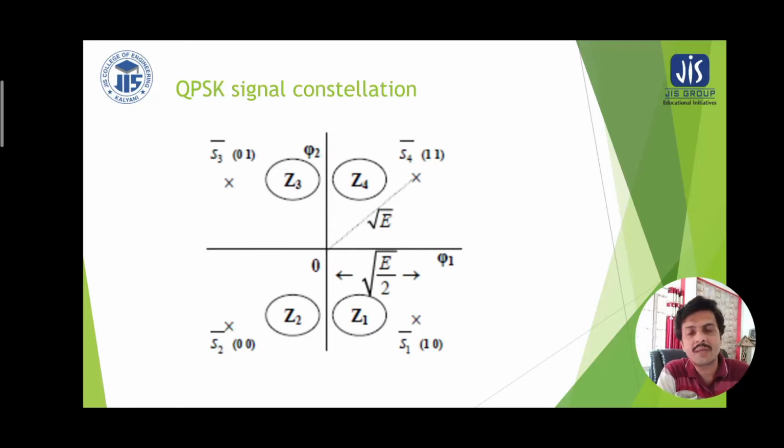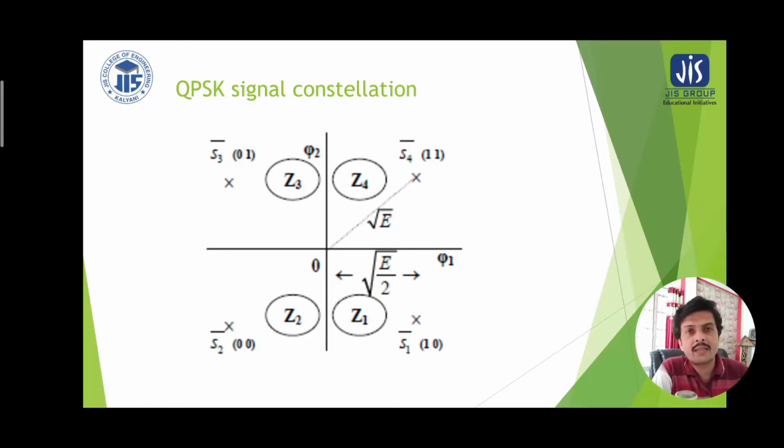Now this is the typical symbol constellation of the QPSK signal we already have discussed, and here we are giving more emphasis on looking at the symbol duration. One thing we should note is that for every successive symbol, S4 has two neighboring signals, one is S3, another is S1. These neighboring signals have 1 bit change relative to S4.